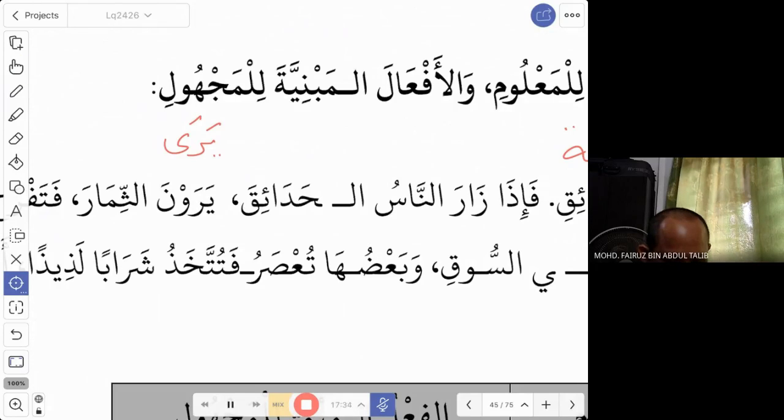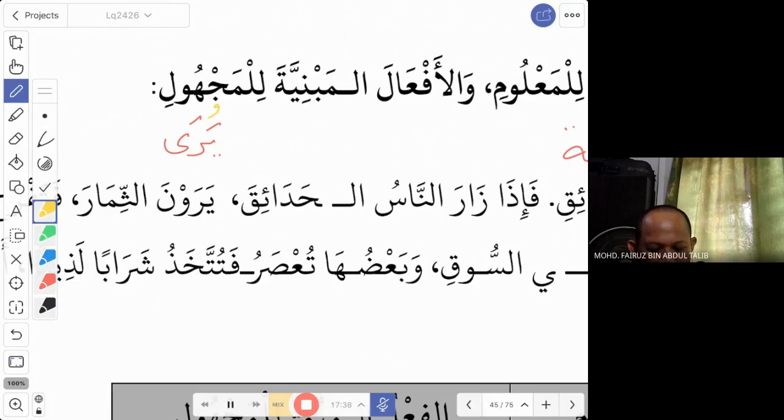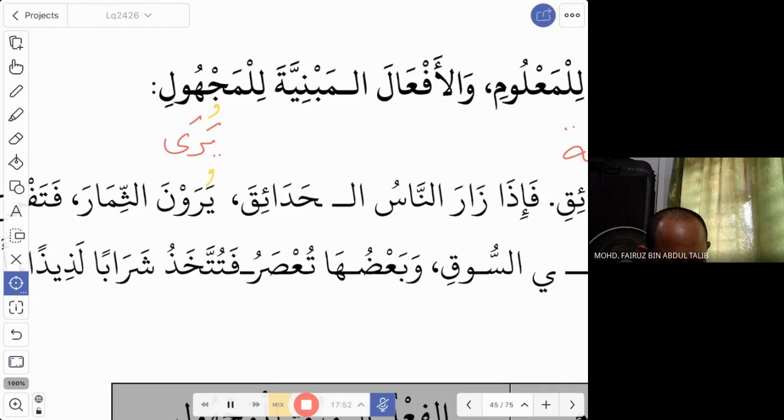If it is mabni lil majhul, then you will read yura. Okay, you will read yura. Yes, yurawna. Then it becomes mabni lil majhul. Okay, what does yara mean? See. Okay, so this is one. We will translate later. So we have one fi'il here, yarawna. This is mabni lil ma'lum.